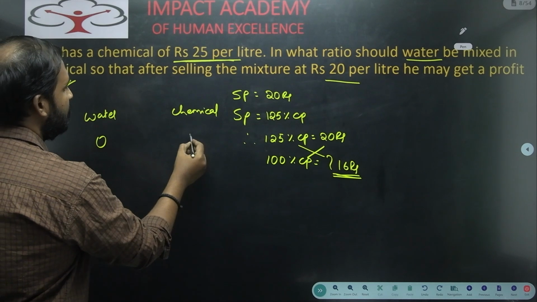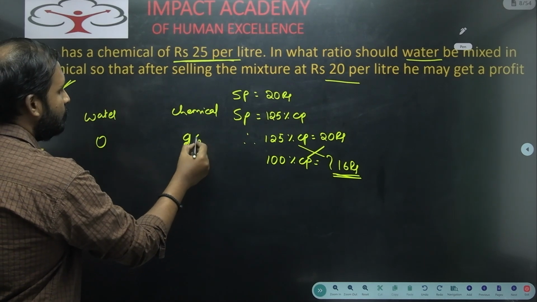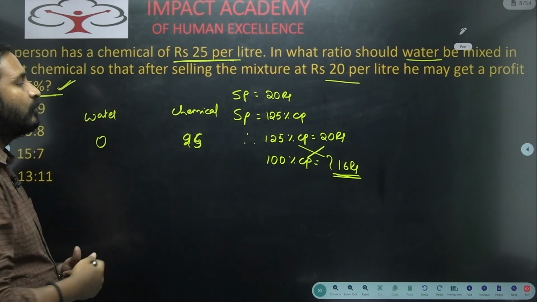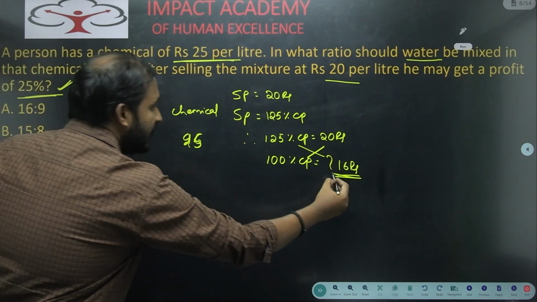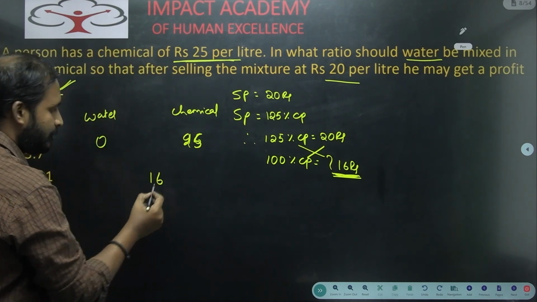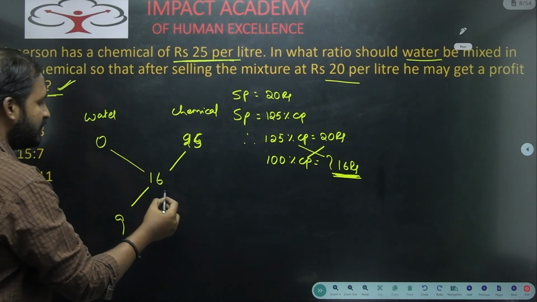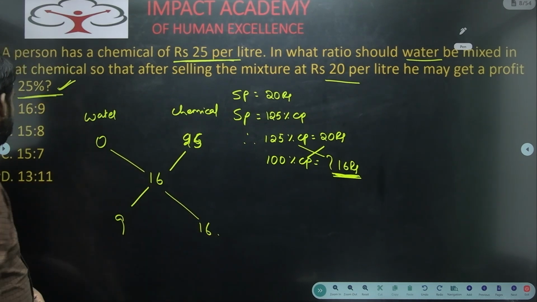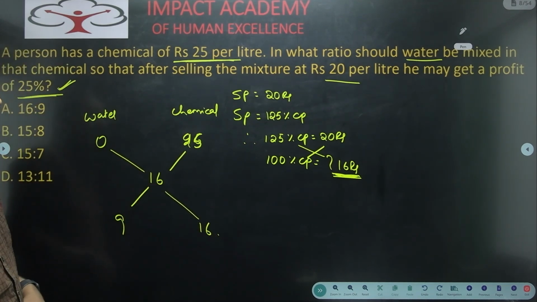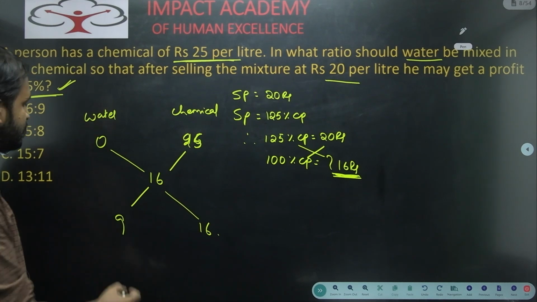When it comes to chemical, it is actually 25 rupees per liter. Now we should take this cost price here, 16. So what is the difference between these two? 9. And what is the difference between these two? 16. So our answer is 9:16.